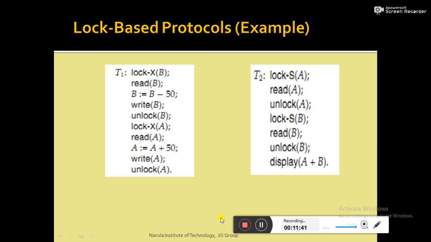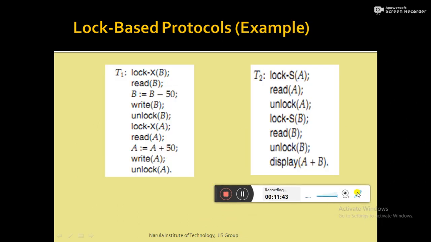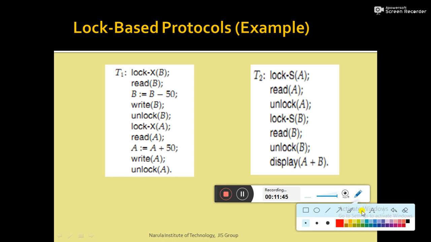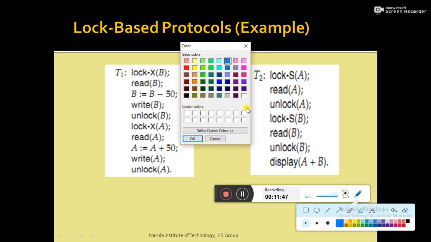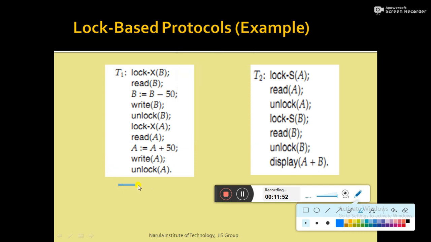So this is the example of a schedule of transactions which maintain the lock based protocol. This is transaction T1, this is transaction T2, and if you look at both transactions T1 and T2, they are based on the lock based protocol. Why?